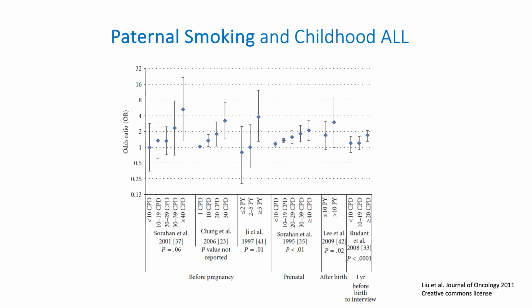The plot thickens when we look at paternal tobacco smoking, for which there appears to be a clear dose response. That is, a greater number of cigarettes per day, either before pregnancy or after birth, is related to risk of leukemia in the offspring. Because smoking is a highly addictive habit, the same fathers will likely be exposing their family throughout this entire time period.